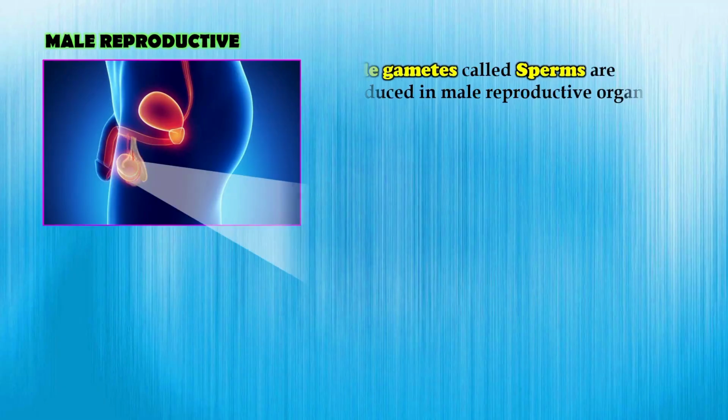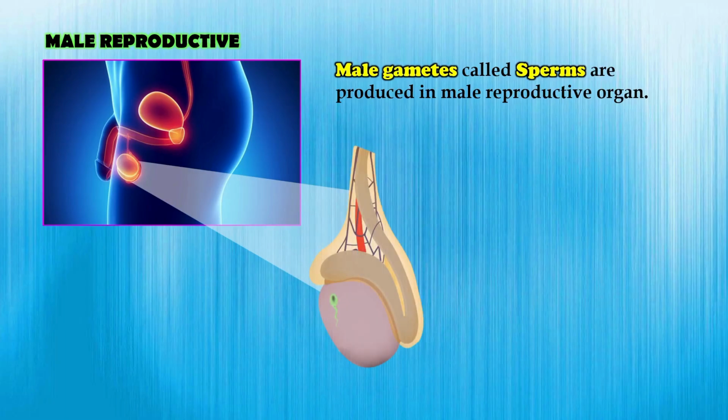In sexual reproduction, the male parent produces special reproductive cells called sperms. These male gametes are formed in the male reproductive organs, mainly in the testes. The testes are responsible for producing millions of sperms, each with a head and a tail that help them move. These sperms later take part in fertilization by fusing with the female gamete. So, the male reproductive system plays a key role in forming the male gametes required for sexual reproduction.